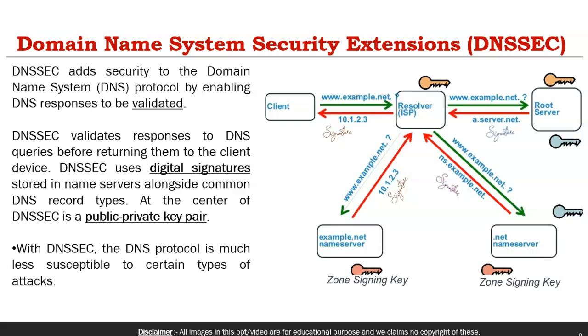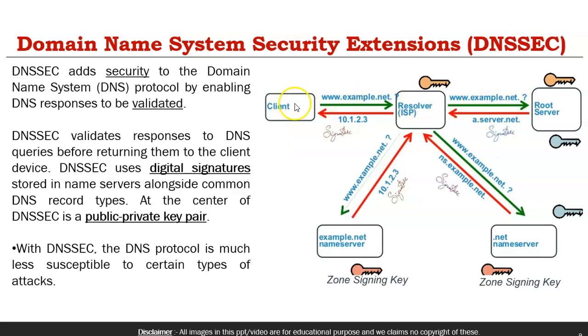So if the DNS is responding back, and it is under attack or the data is modified, there is a way it can be verified, because in both situations the signature will not match, and the client, the recursive server, the root server or the TLD can verify whether it is coming from the correct DNS or not. So what does DNSSEC validate? It validates the response to DNS queries before returning them to the client device.